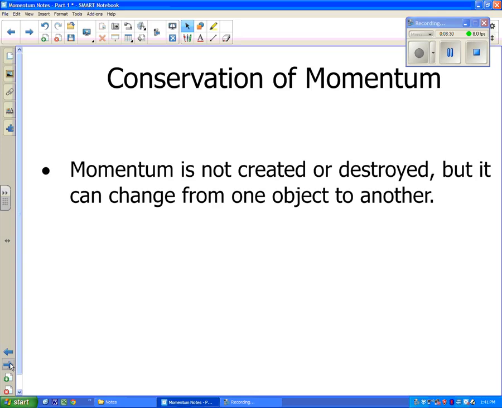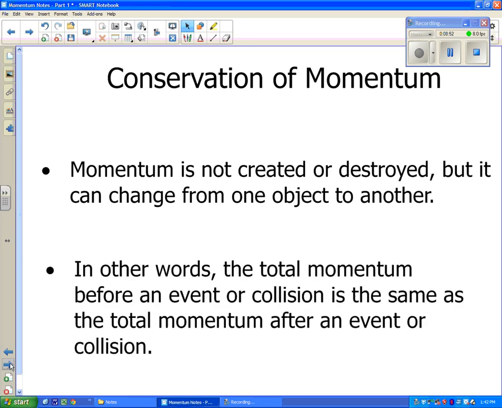We also saw it with the Newton's cradle, the little 5 balls that go click-clack back and forth, and we raised different numbers of balls up. We raised 2 and 3 and 4, and whatever the momentum started with, it had to end with too. So after the collision, if we had 3 at the beginning, after they collide, we have 3 kicking back up at the end. So momentum is conserved, it doesn't change. The total momentum before is the same as the total momentum after. Not created, not destroyed. It's always the same, before and after.